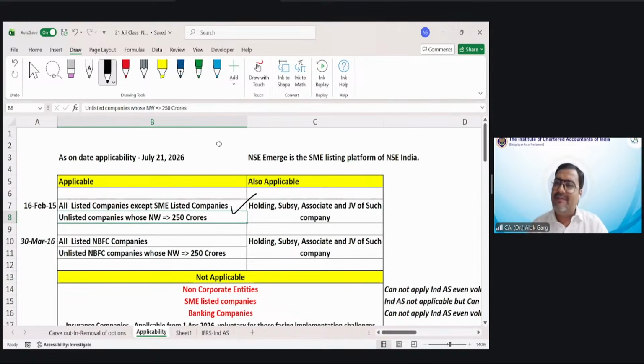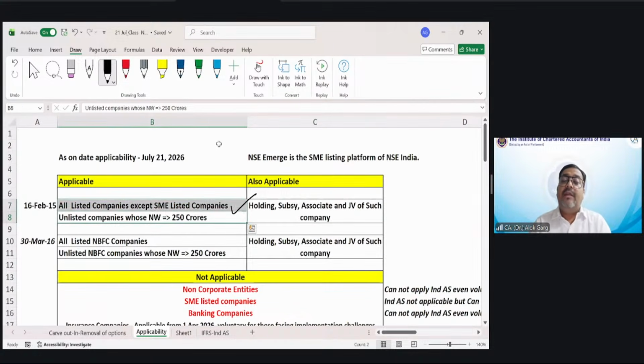So friends, Ind AS is applicable to all listed companies, excluding SME listed companies, and to unlisted companies whose net worth is equal to or more than 250 crores. Sir, what is meant by net worth? We will discuss later on.